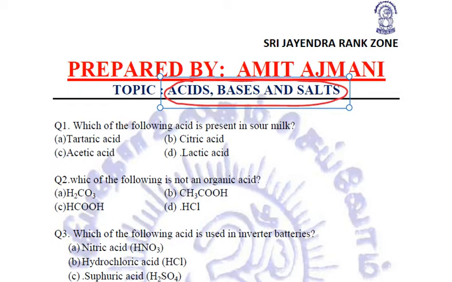Before doing this, once again the same instructions that I have always been giving. Just take out a register and a pen. Whatever questions we are discussing, give the reply before I tell you the answer. If you know the answer, perfectly fine. Match it with the answer I am telling. If it is correct, good.